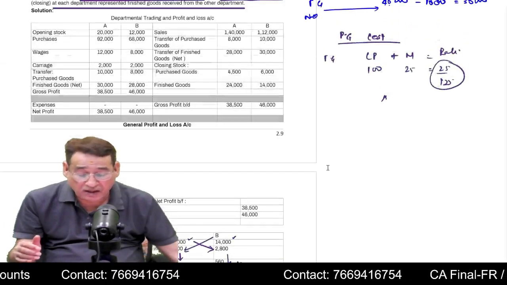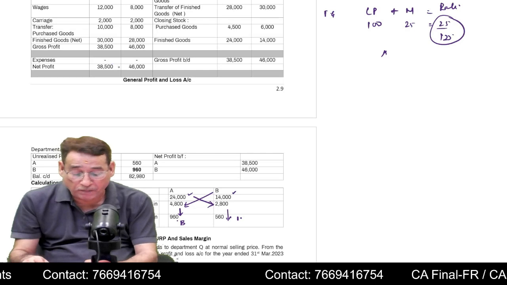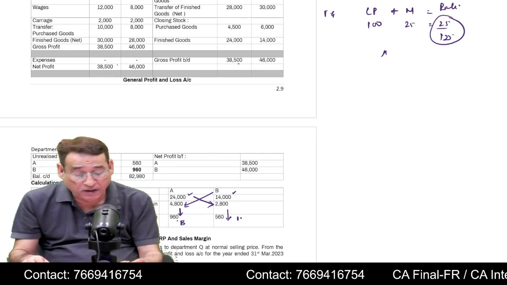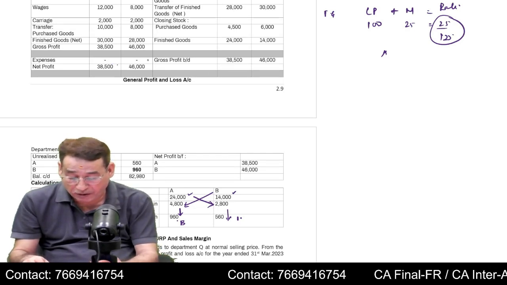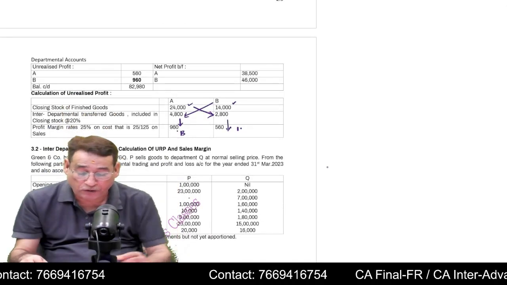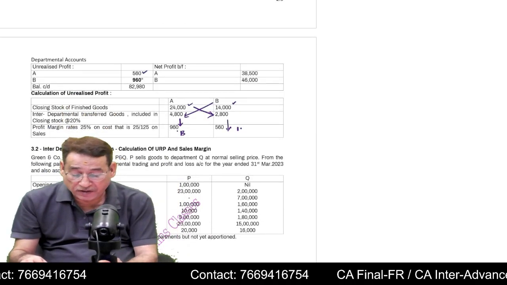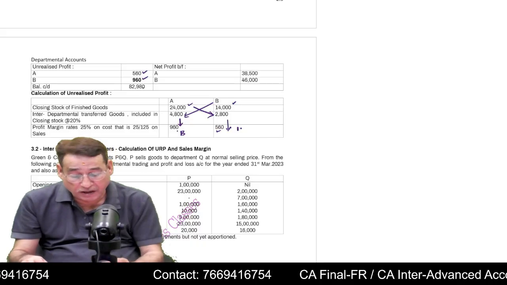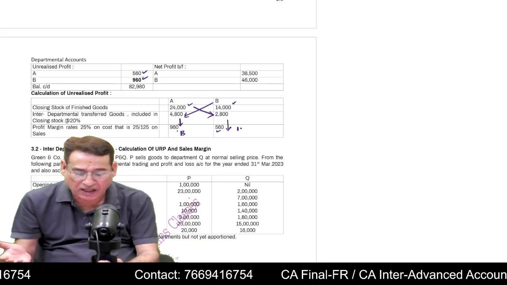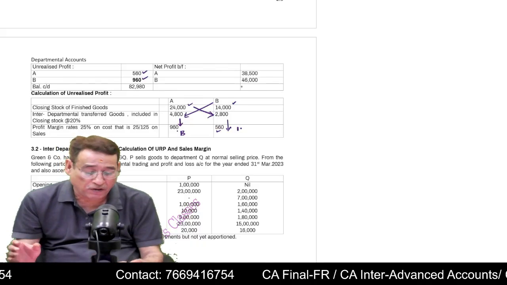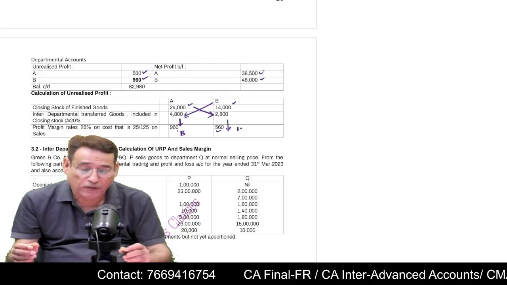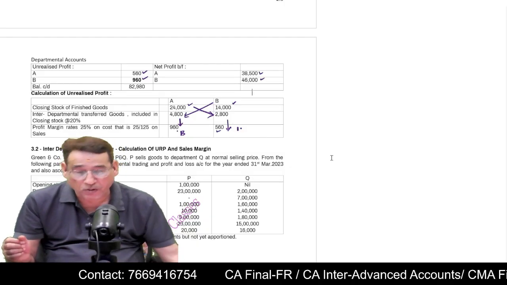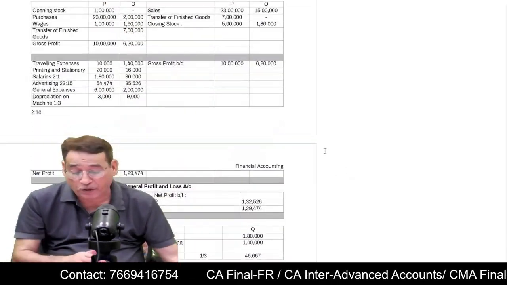So when you prepare these unrealized profits, you simply write net profit, gross profit, and then there are no expenses. You write here unrealized profit, correct? 560 and 960. We have written 560 in the column of A and 960 in the column of B, or you can directly write it this way. Is it clear to you? So your net profit ultimately will be equal to this much. This is how you have to do these questions. Is it clear to you? This topic is very important.